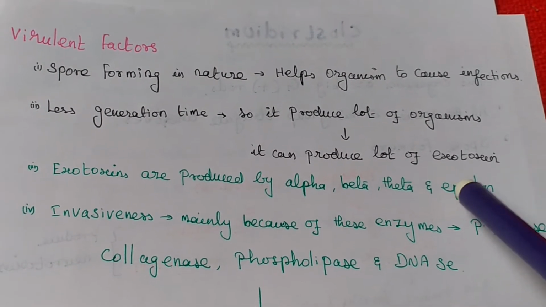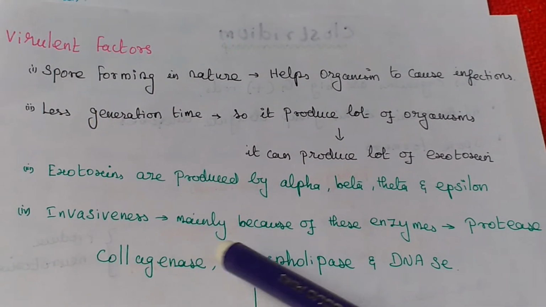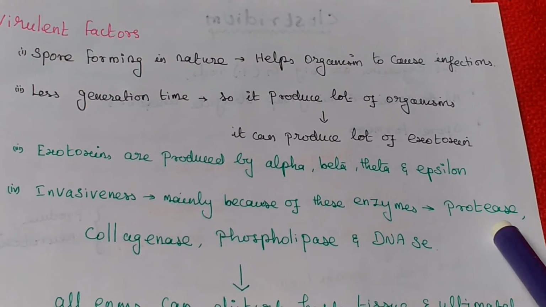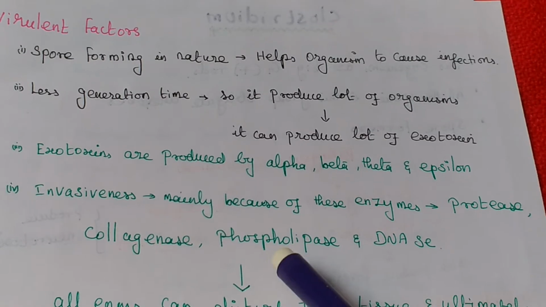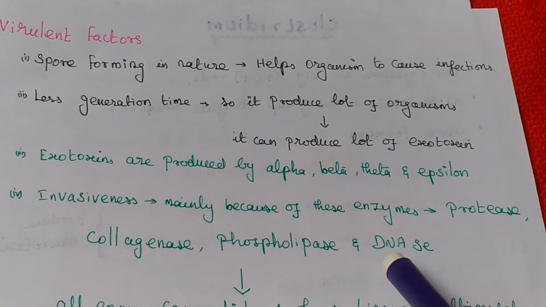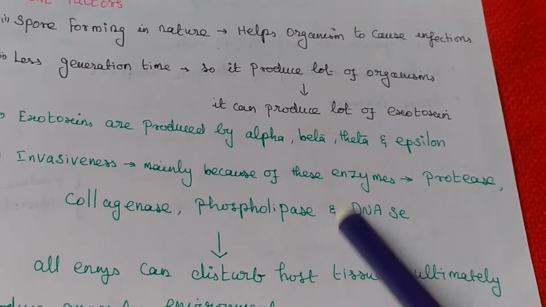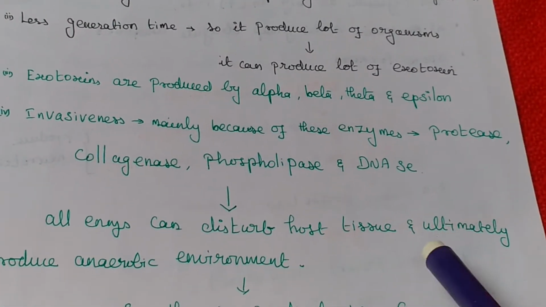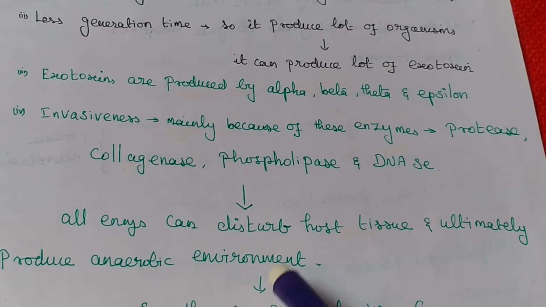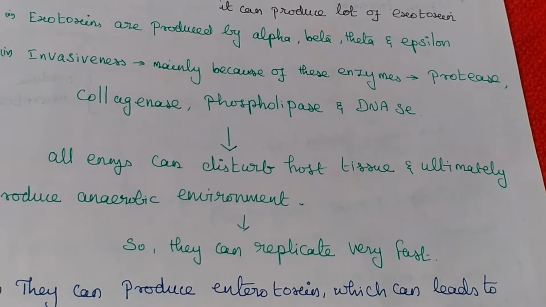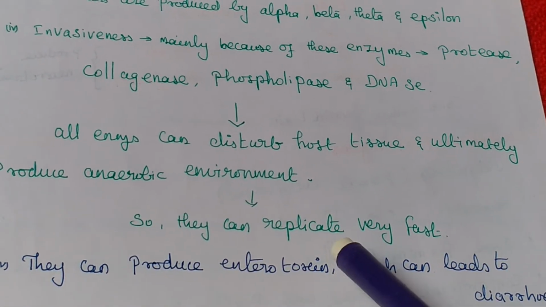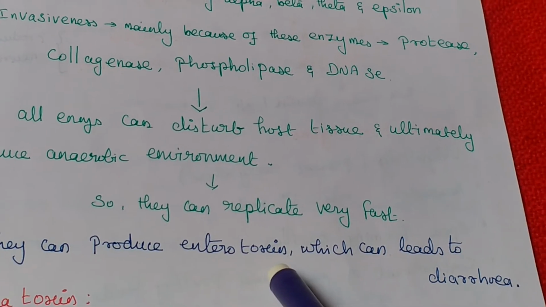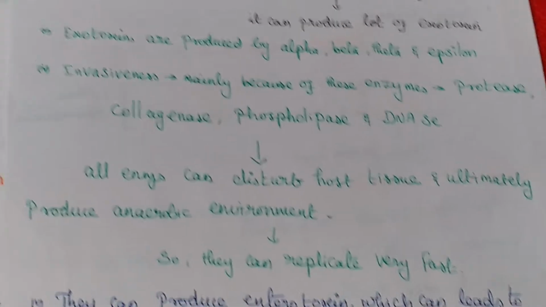It also causes invasiveness, mainly because of four types of enzymes: protease, collagenase, phospholipase and DNase. These enzymes disrupt host tissue, ultimately leading to an anaerobic environment. Then it causes infection, replicates very fast and produces exotoxin. It also produces enterotoxin, which leads to diarrhea.